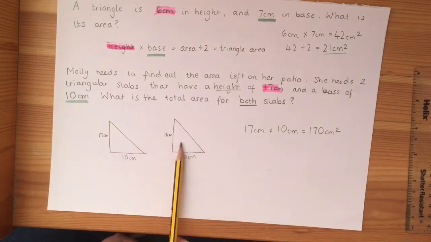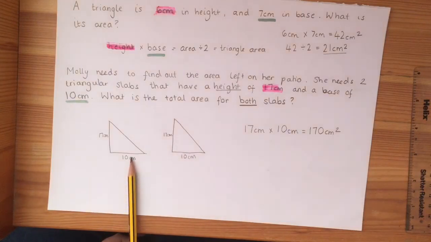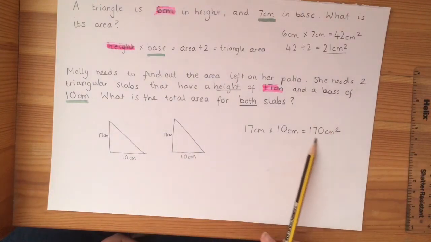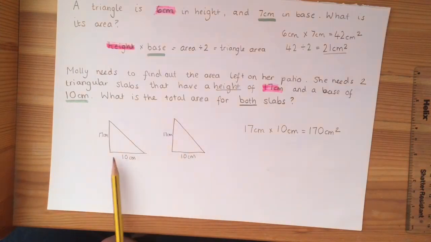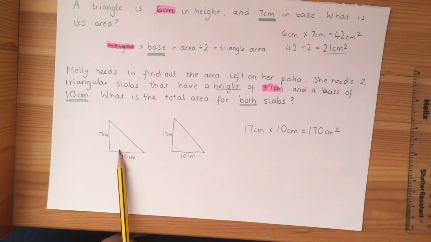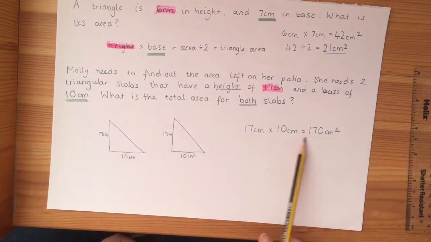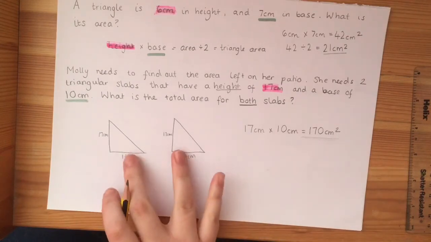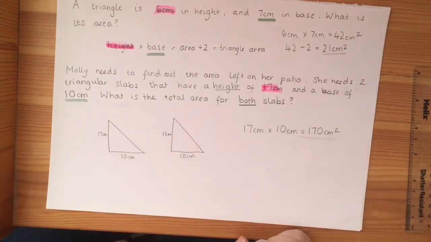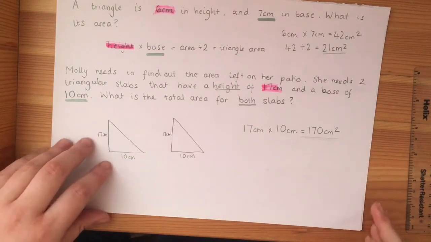Because there's 2 of them here, I could just stick them together. So the area, I wouldn't have to divide it by 2 because I've got 2 here. So instead of just needing the area for 1, I can just stick with that. So if you've got 170 centimetres squared as your total answer, that is absolutely correct. If you did go on and do all the dividing part, maybe next time, if you've got 2 of them, just stop there, because that's all you need. Just need to work out the area for the 2 of them.